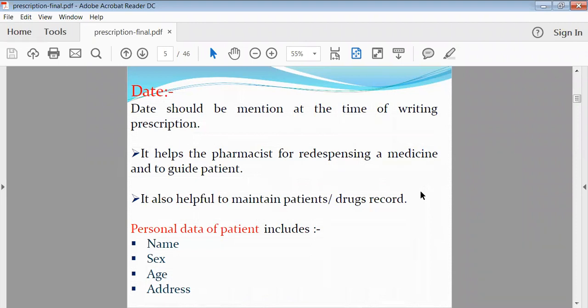Another factor is the weight of that patient. Depending on the weight of that patient also, the dose will be different. Sometimes an adult patient is there, but according to the age his weight may be very low, or may be very large. So depending on the weight, we have to design the dose of that drug. That is also an important factor. That's why age, weight, and sex are also mandatory in your prescription, and should be written by the physician.